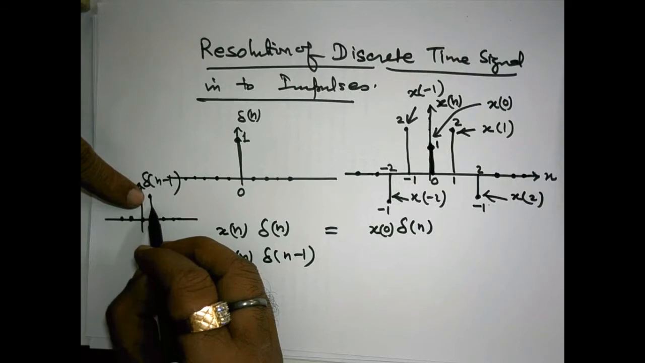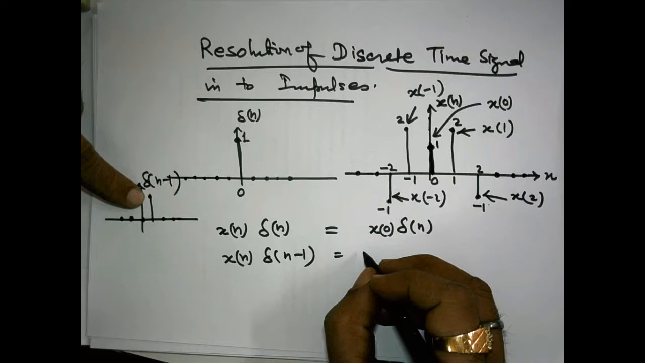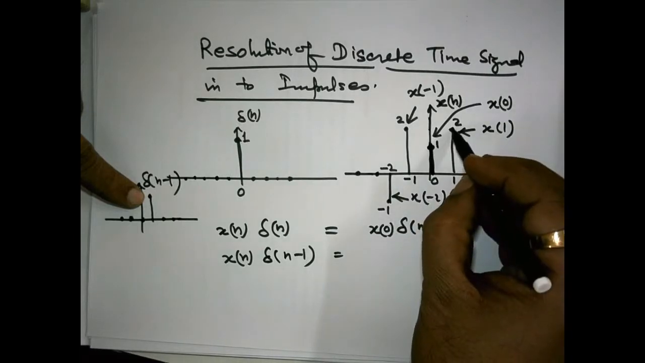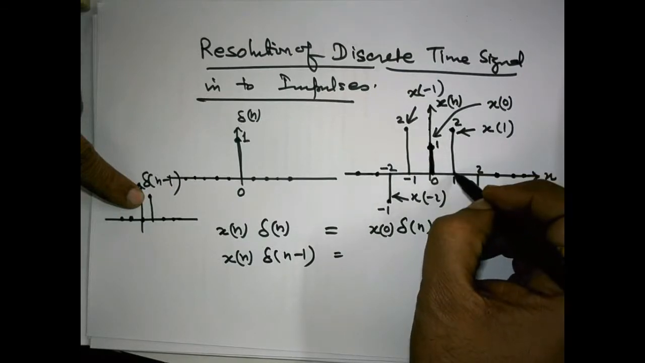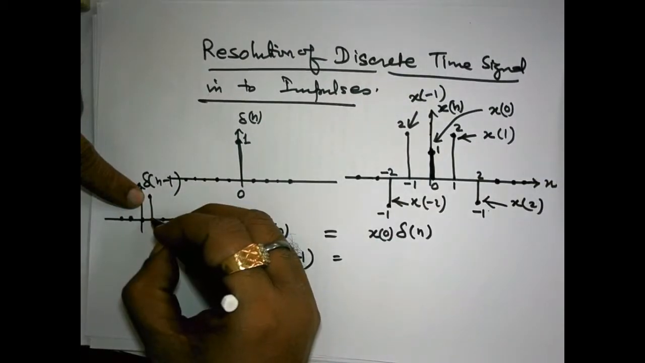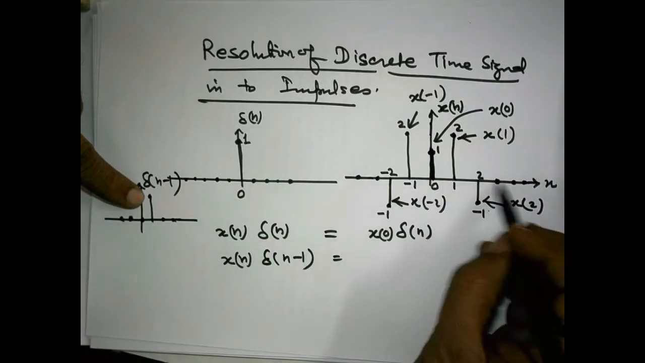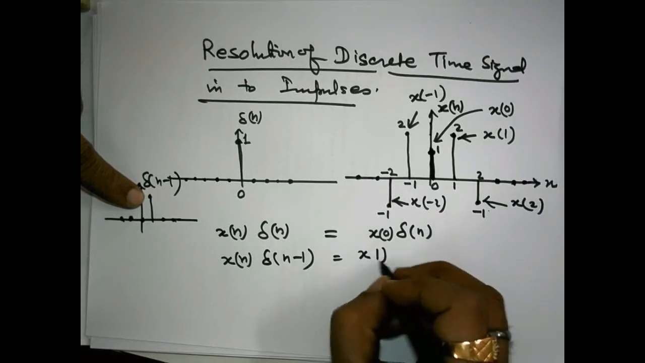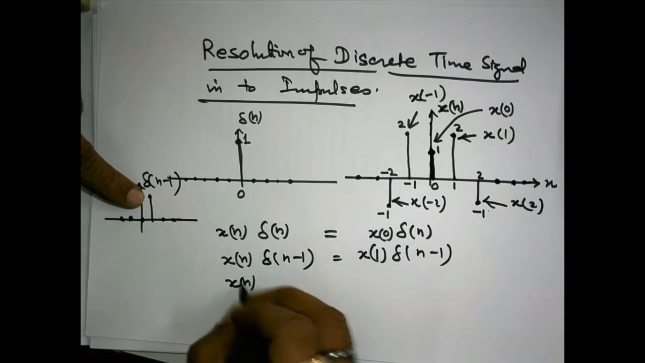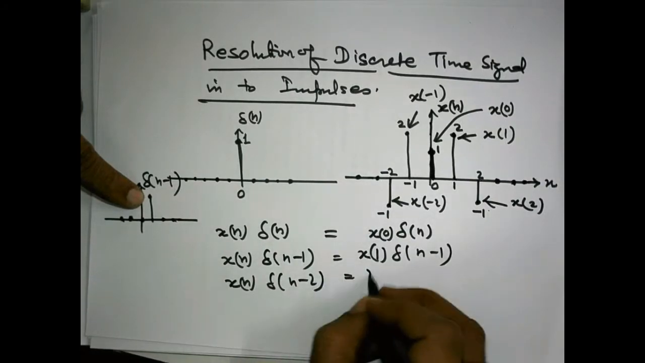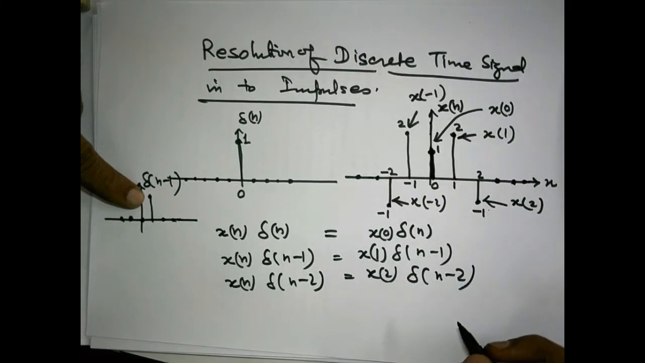Now if we multiply this delta n minus 1 by this xn, what will be the result? We are going to multiply x1 by delta n minus 1, and at any other value its value is 0. So the rest of the things are 0. What we are left with is x1 delta n minus 1. Simply, if we multiply xn by delta n minus 2, we are left with x2 delta n minus 2, right?